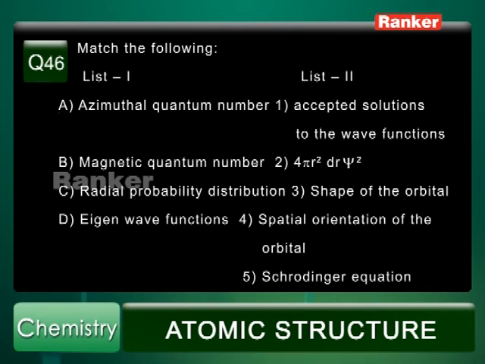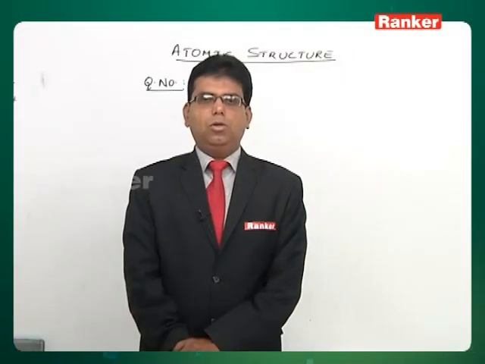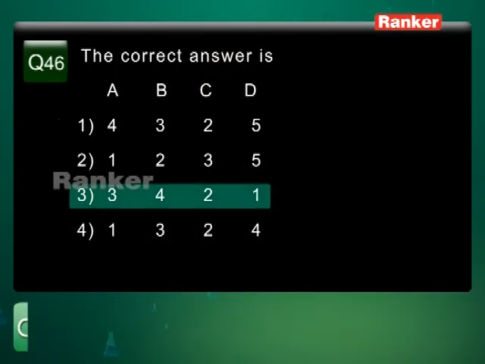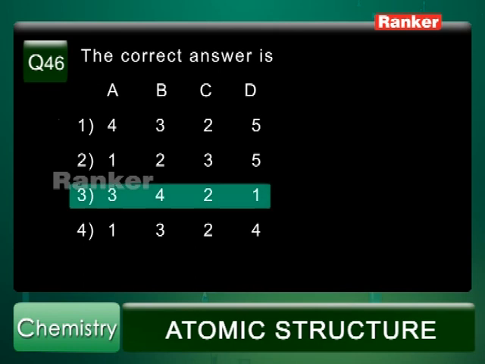And the radial probability distribution function, that must be 4 pi r square dr psi square. So C must be 2. And eigen wave functions are the accepted solutions to the wave functions. So D must be 1. So the correct answers must be azimuthal quantum number shape A3, B4 spatial orientation, C radial probability C2 and D1. So the correct answer must be option 3.